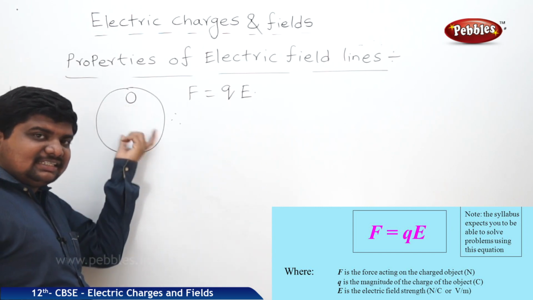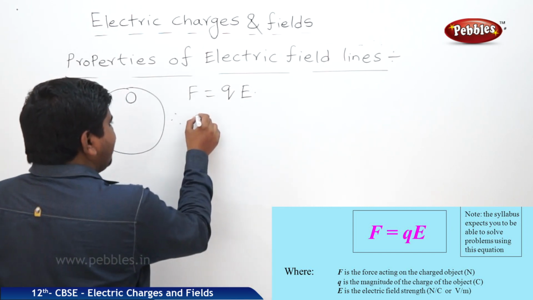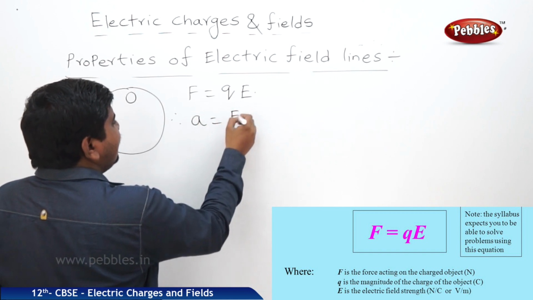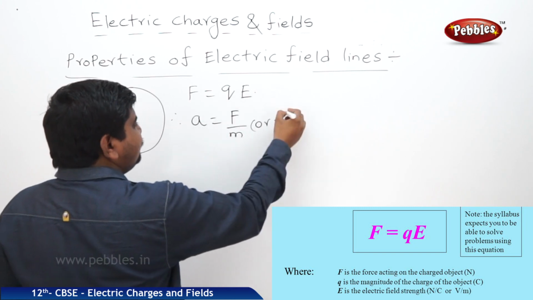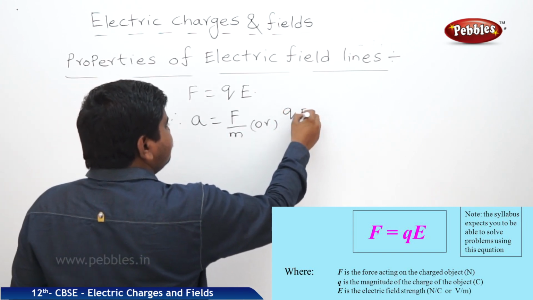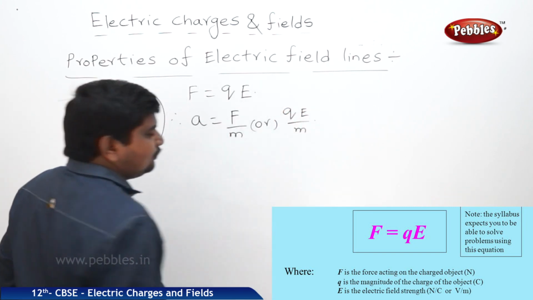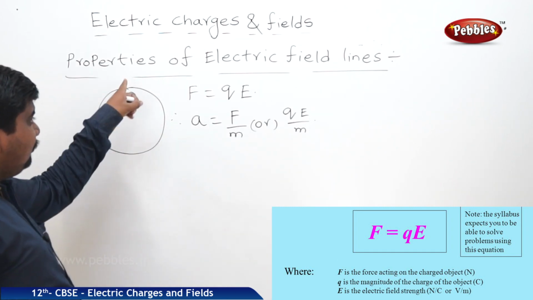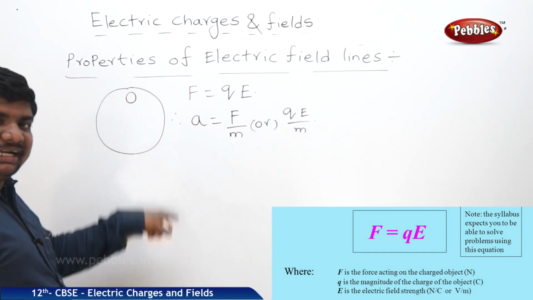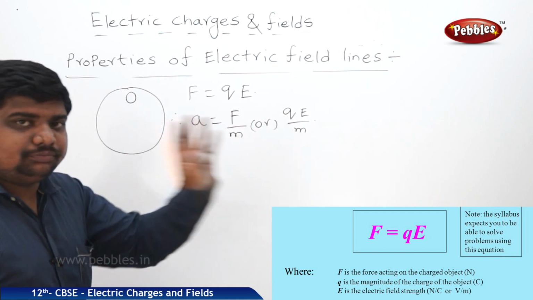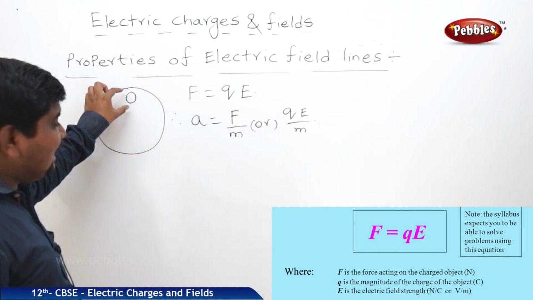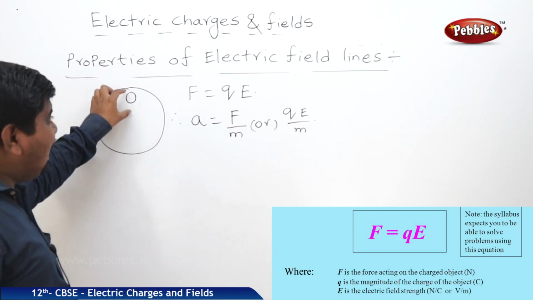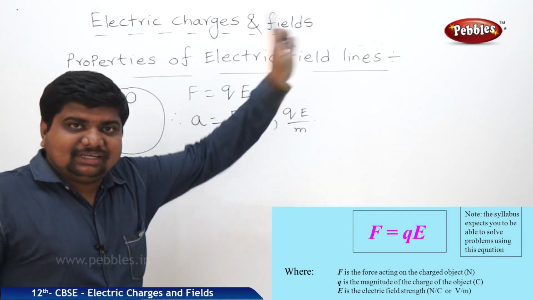Now to find the acceleration, we know that acceleration is equal to F by m. What is F? QE by m. Initially, before dropping the particle in the electric field, its velocity is 0. Now we are going to find out the velocity attained by this particle after putting it in the electric field.